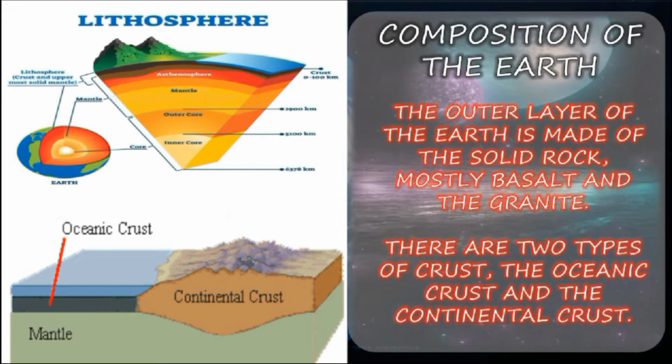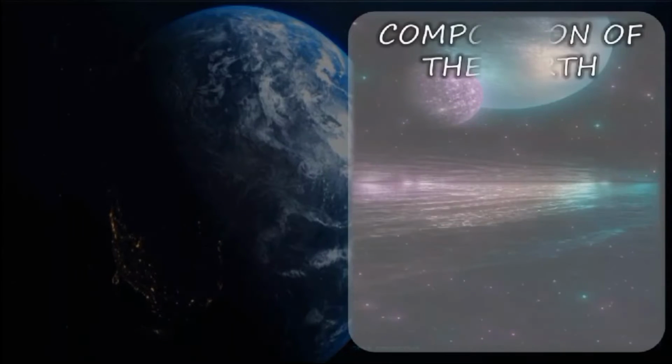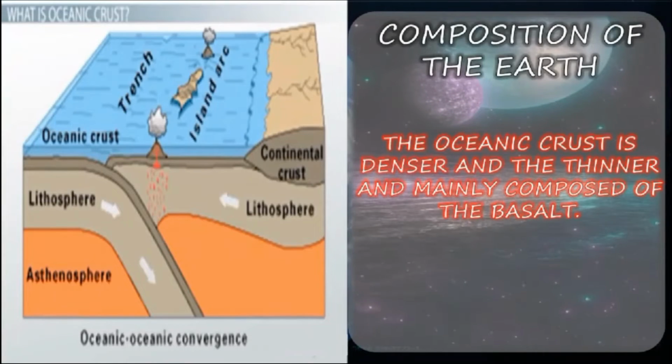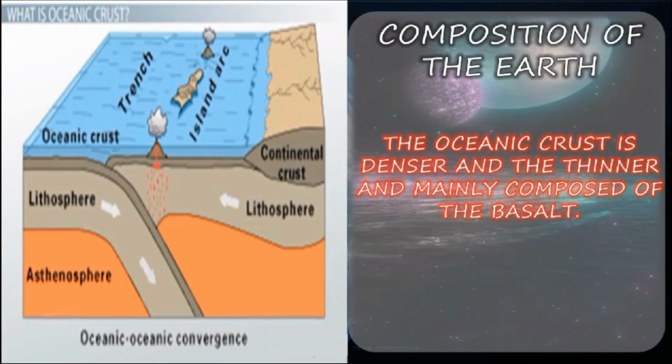I have explained the composition of the earth, the two types of crust, oceanic crust and continental crust, in the slide picture on the left side. Next, the oceanic crust is denser and thinner and mainly composed of basalt.